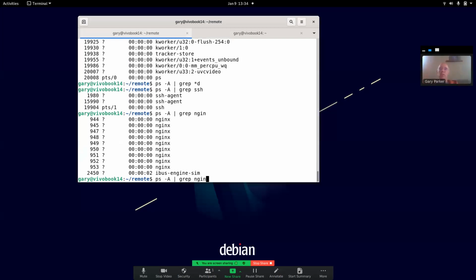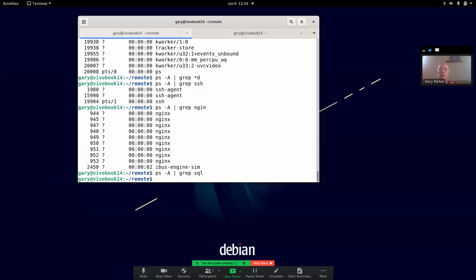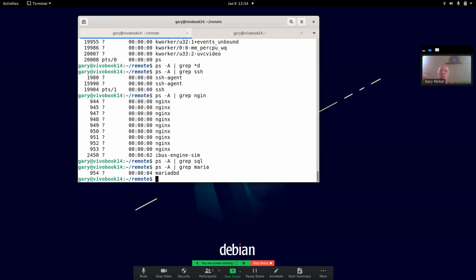What else is probably running? Some kind of SQL should be running. Really? Oh, it's listed as MariaDB here. Yeah, so MariaDB is a fork of MySQL, which is a database server.